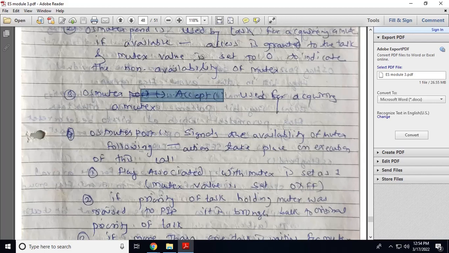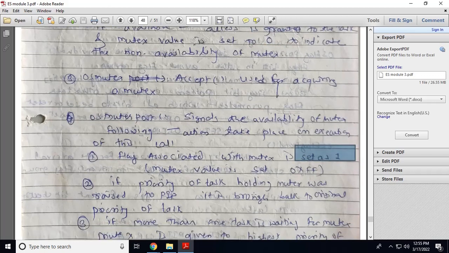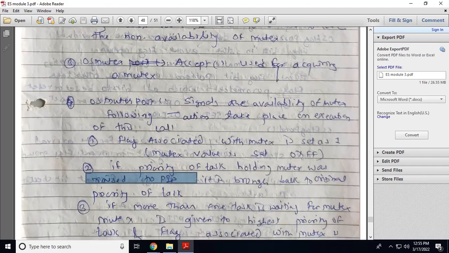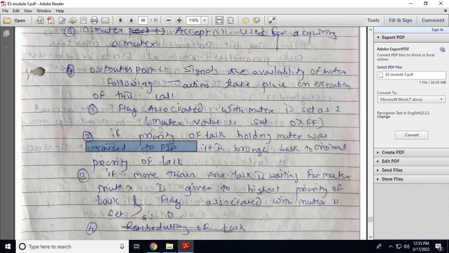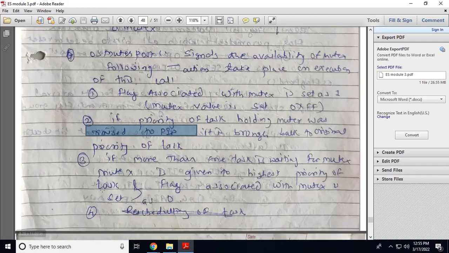The first action is that the flag associated with the mutex is set to 1. So we make the mutex value 0 when it is acquired or held by a task. When any task releases the mutex, we set the value to 1. Second, if the priority of the task holding the mutex was raised to the priority inheritance priority, it will be brought back to the original priority of the task. The third action: if more than one task is waiting for the mutex, it is given to the highest priority task and the flag associated with the mutex is set to 0.